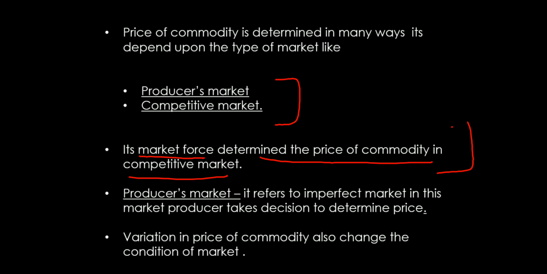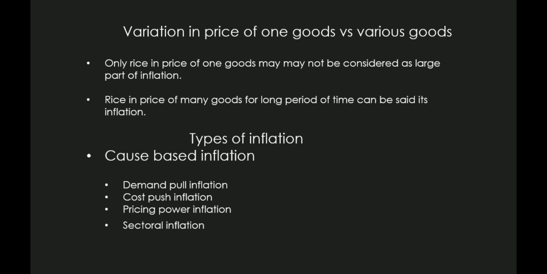The producers market refers to an imperfect market. In this market, the producer takes the decision determining the price of the commodity. It means the producer will decide what the price of the commodity will be for the consumers. And variation in the price of the commodity also changes the condition of the market, right? If the commodity is available at a higher price, then definitely the consumer will not be able to get that commodity as before, right? So there is variation in the price of one good and of various goods.